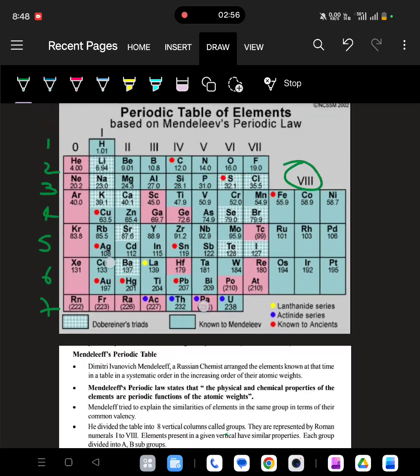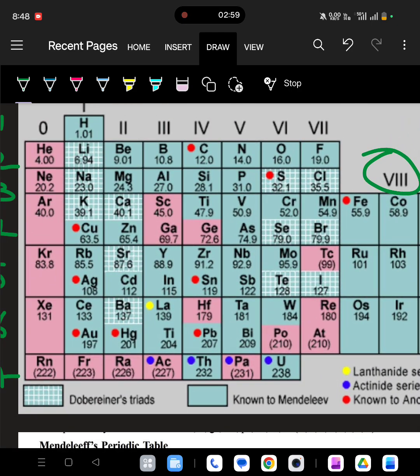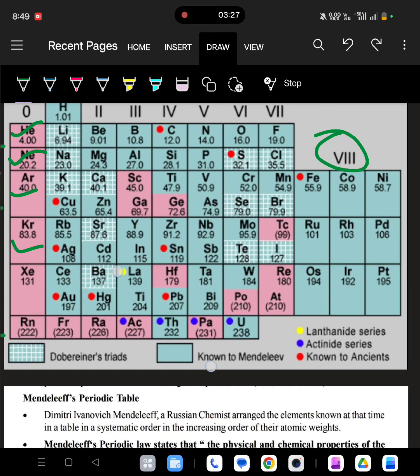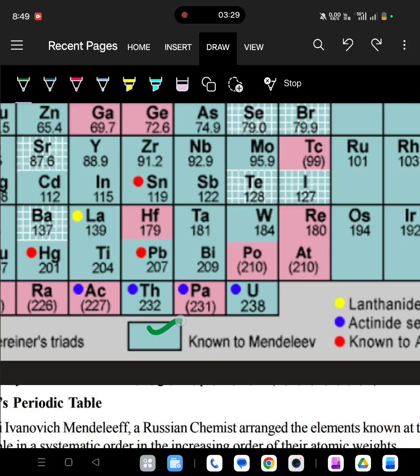Where are these elements? These pink colored places are the elements he did not know. They were newly discovered later. But these places he had already given in his table. Right? So what does it mean? He gave those places because he knew these elements would be discovered in the future. So this colored box is nothing but known to Mendeleev.